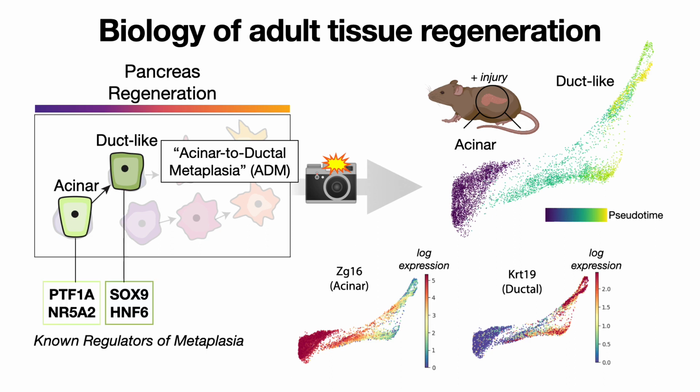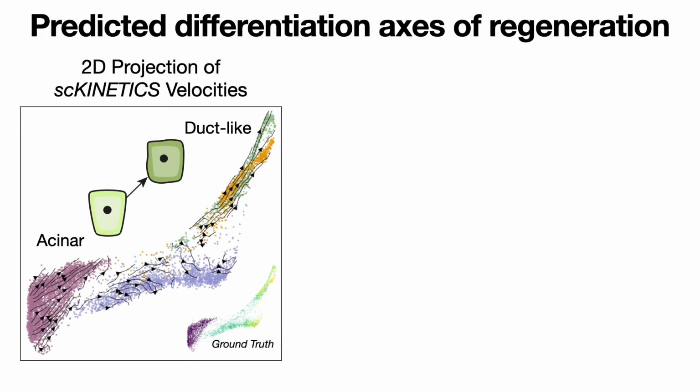Beyond this, we also know that this change between acinar and duct-like states is governed in part by the activity of several transcription factors, although each of these in previous studies has only been defined by very low throughput experiments. So we know some that we should be looking for, but there are also opportunities here for additional discovery. We applied our algorithm to this data set and projected velocities in 2 dimensions so that the arrows overlaid on this embedding reveal the direction of progression predicted by scKINETICS. This clearly shows that we inferred an axis from these acinar-like cells to these duct-like cells as expected.